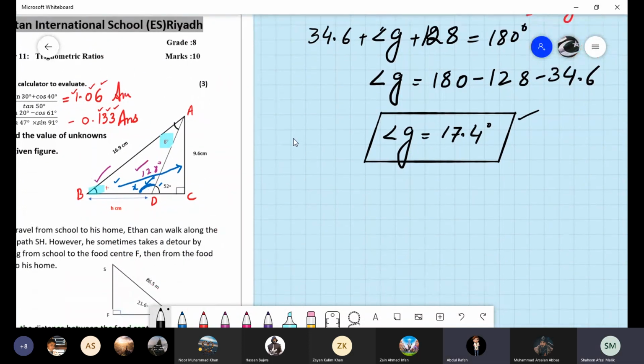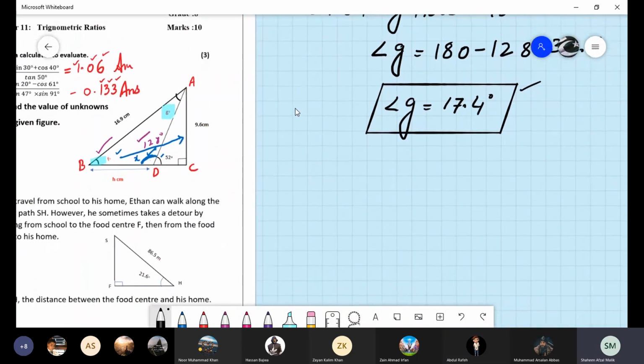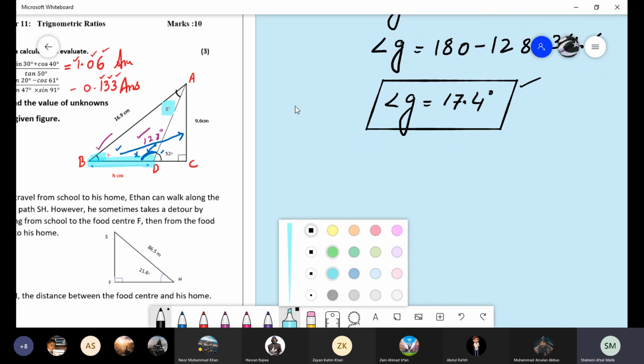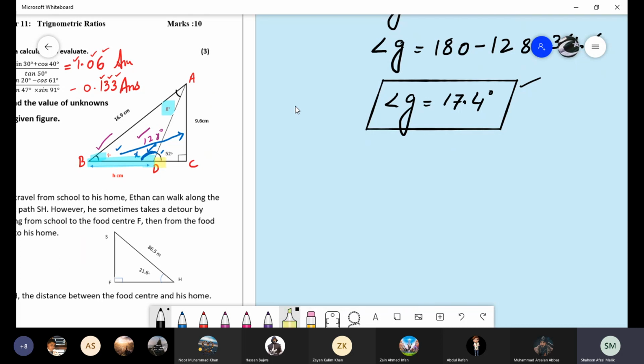So what was the next thing? The next thing was you have to find only this much portion. What is the way to find this much portion? As we have done earlier, to find only this portion, we first need this portion, and then along with that we need the whole base.